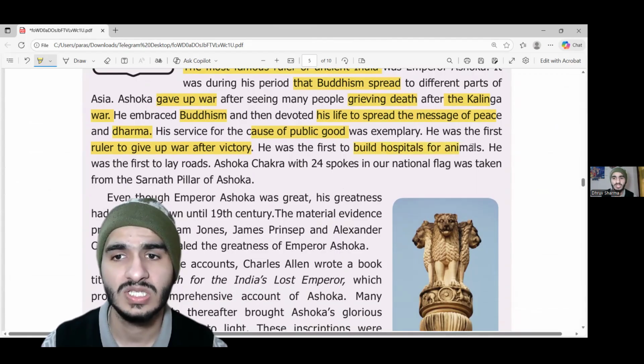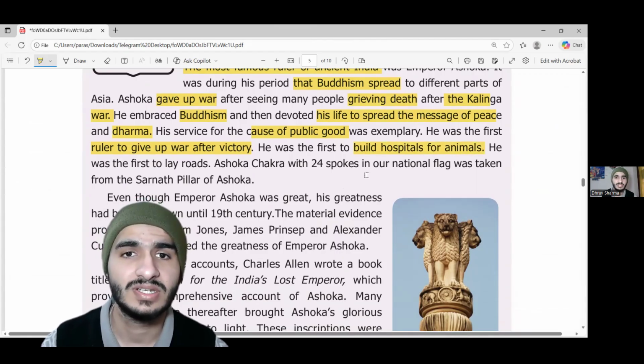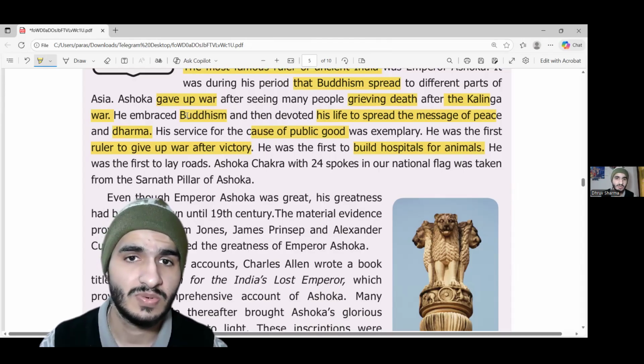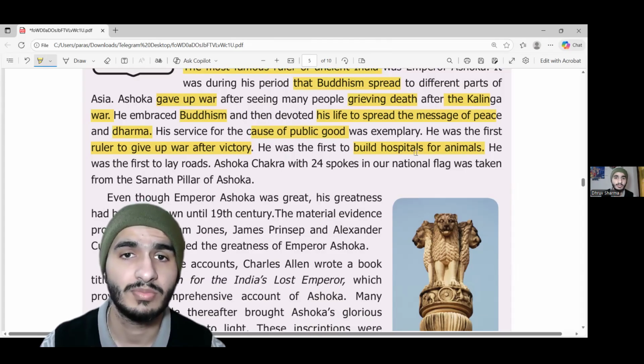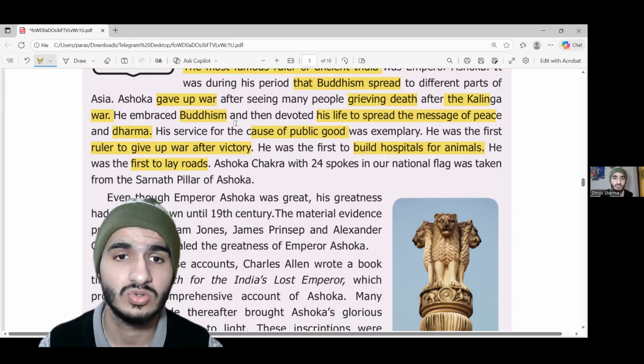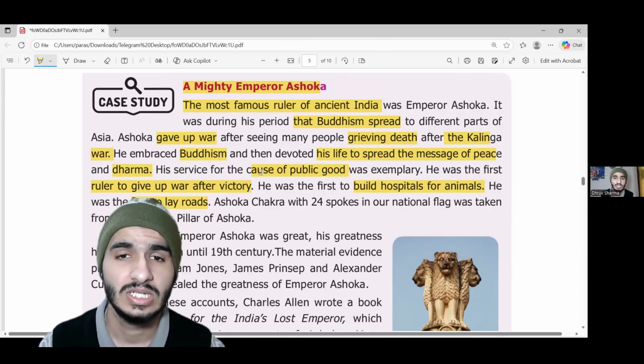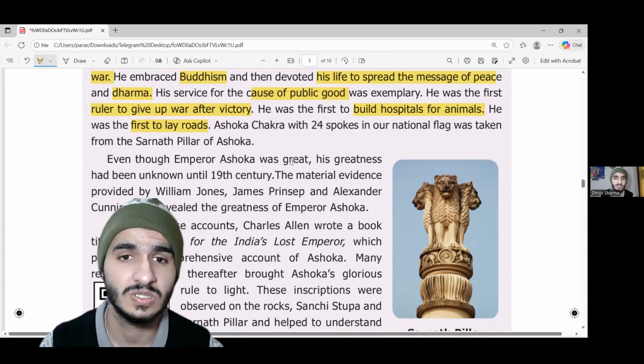He was the first to build a hospital for animals. Now this is exemplary veterinary success and service on the part of Ashoka, that he was trying to serve not just humans by spreading Buddhism. After the Kalinga war, he was also trying to promote hospitality for animals. He was the first to lay roads. This is one of the greatest things we can see he was able to do in his times. He was not able to just stop the war. He was able to promote Buddhism. He was able to create exemplary work for the public good, and at the same time he built a hospital for animals and built roads.